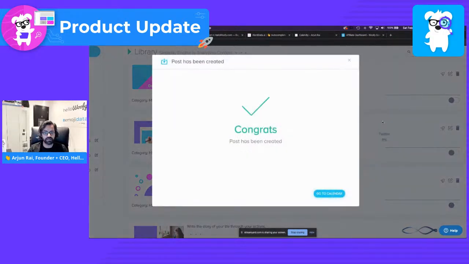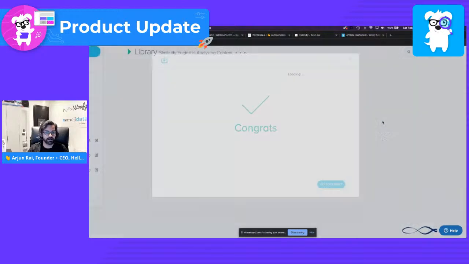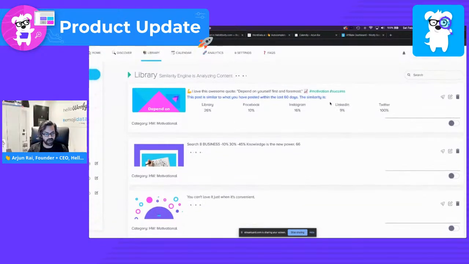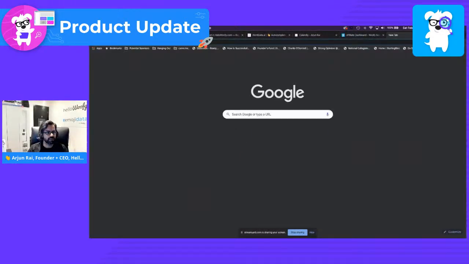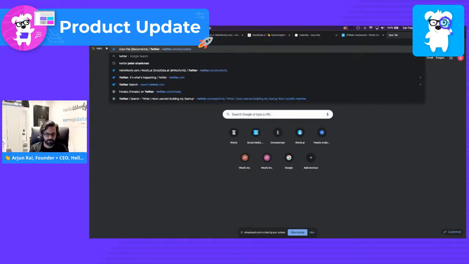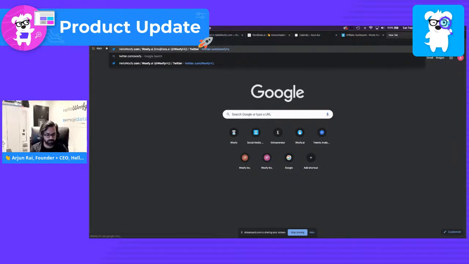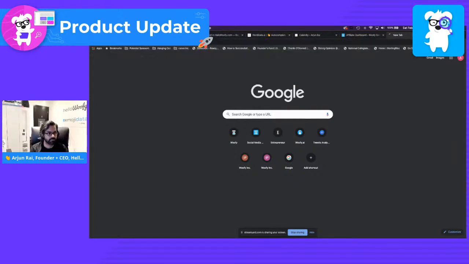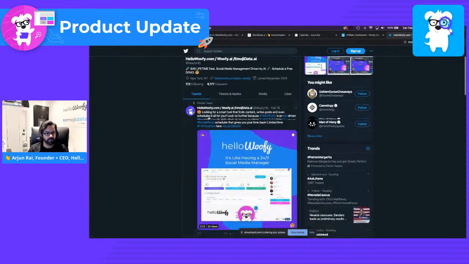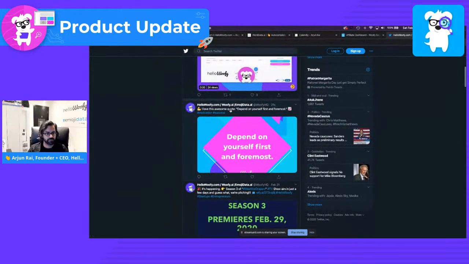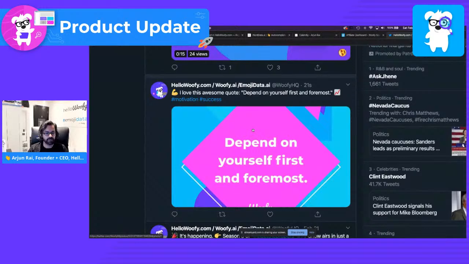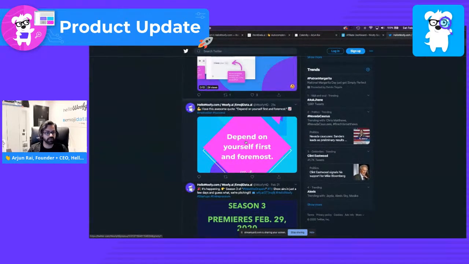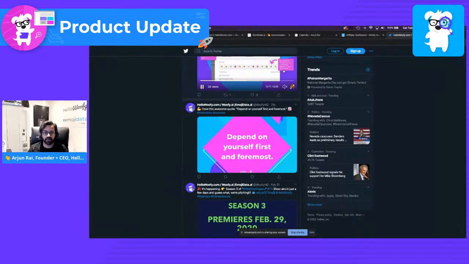Now, what's going to happen is, again, it's going to make sure that it's not 85% similar or higher because we posted to Twitter. And of course, it was not similar at all. And now it is. As you can see, it's 100% now. So let's go ahead and take a look at the account itself. There we go. And there's the post. Super easy. I love this awesome quote. Depend on yourself first and foremost. So that's how easy it is to schedule content, add content, and be off to the races.